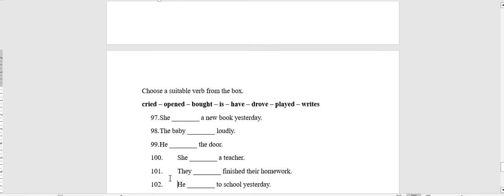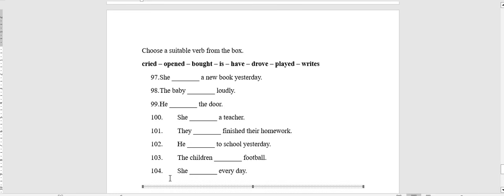Okay, the last category: complete the sentence with the suitable verb from the box. She got a new book yesterday. Yes, she bought. Number 98, the baby cried loudly. 99, he opened the door. 100, she is a teacher. 101, they have finished their homework. 102, he drove to school yesterday. 103, the children played football. 104, she writes every day.